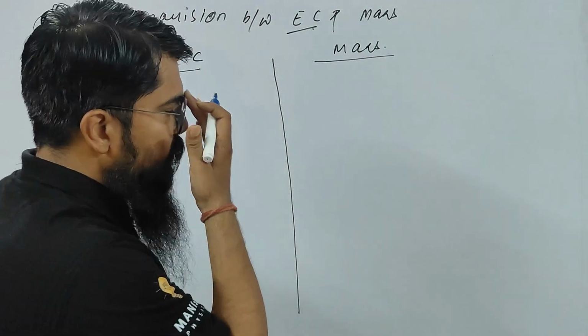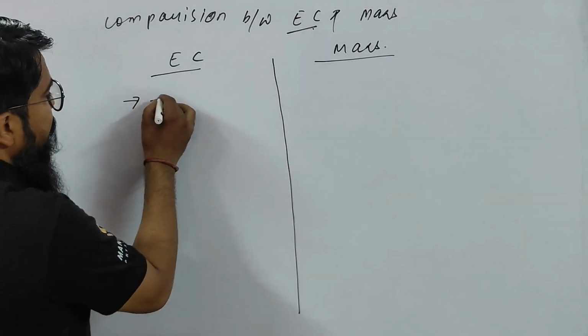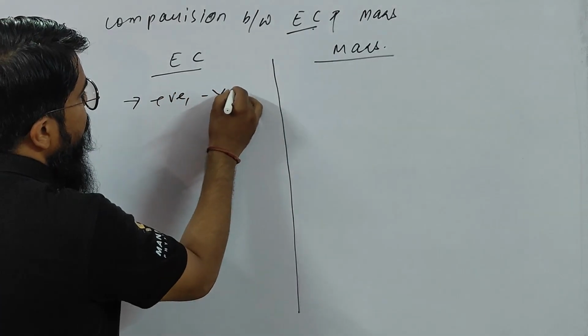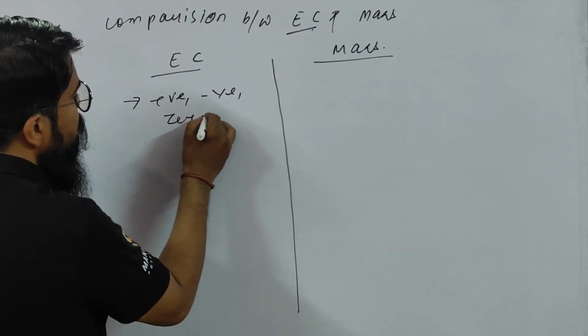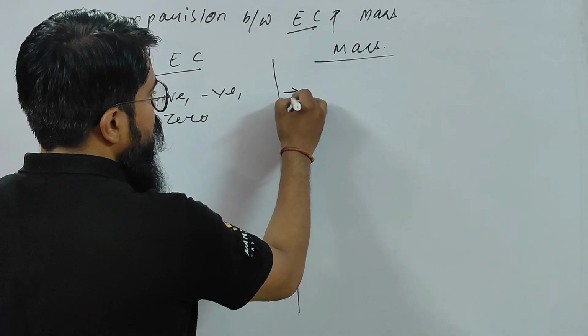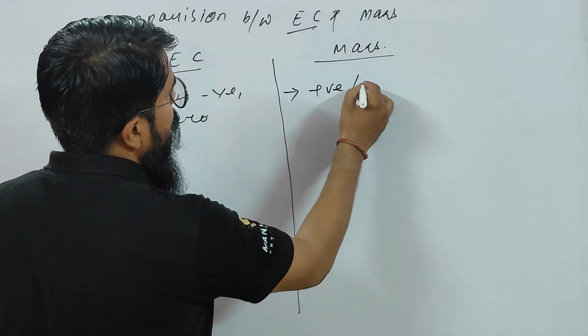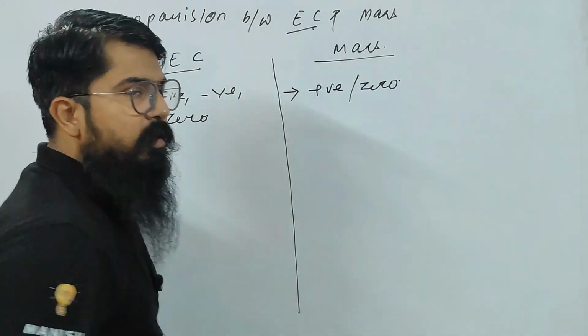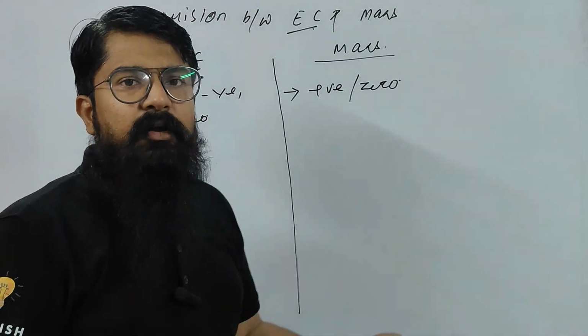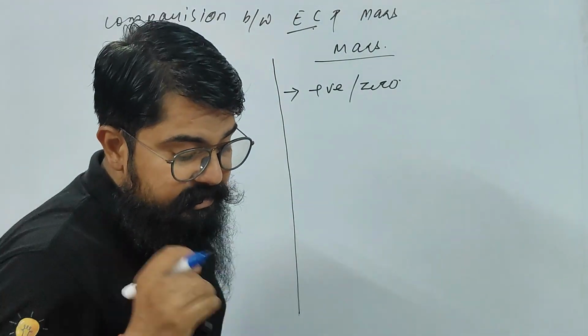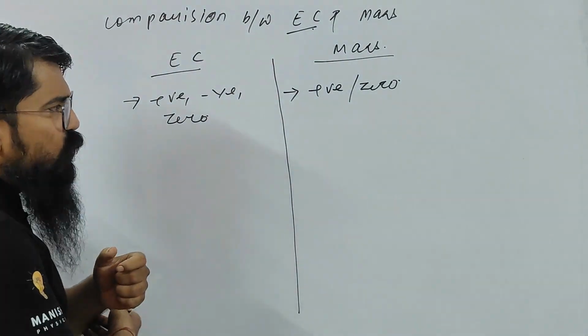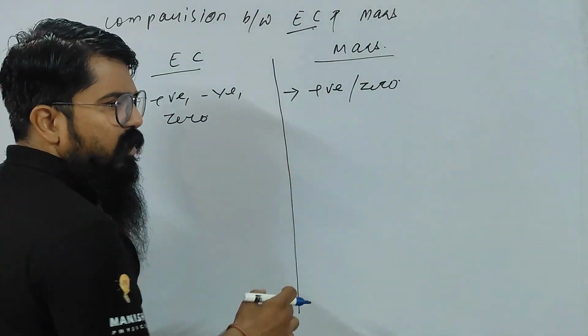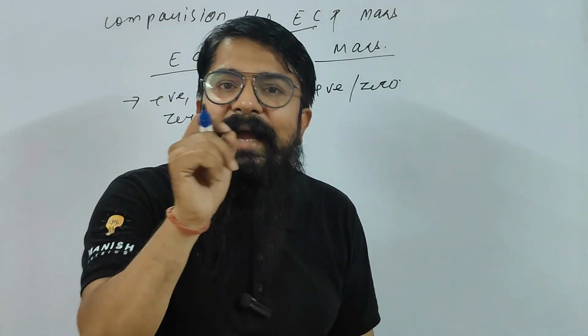Let me tell you one thing. First, electric charge can be positive, it can be negative, it can be zero. But mass, children, is always positive or zero. Mass may be zero, okay? Very little mass, less mass. So that is why zero mass has no meaning, children. There may be some slight mass.